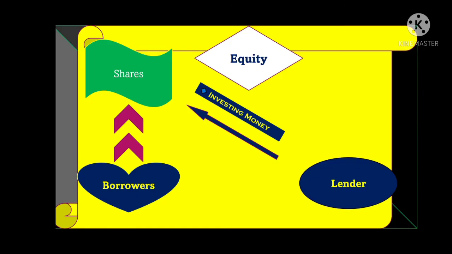Now let's move forward, as now we will discuss what is equity. So here is the lender, here is the borrower, right? The lender is investing the money in occupying the shares of that borrowing company. That is called equity, right? So whatever portion of money is invested by the lender, the lender would become a part owner up to that amount, the amount which is invested by that lender. That is called equity, right?